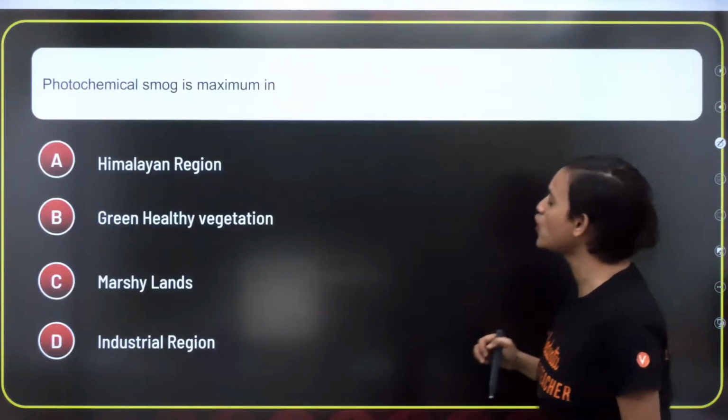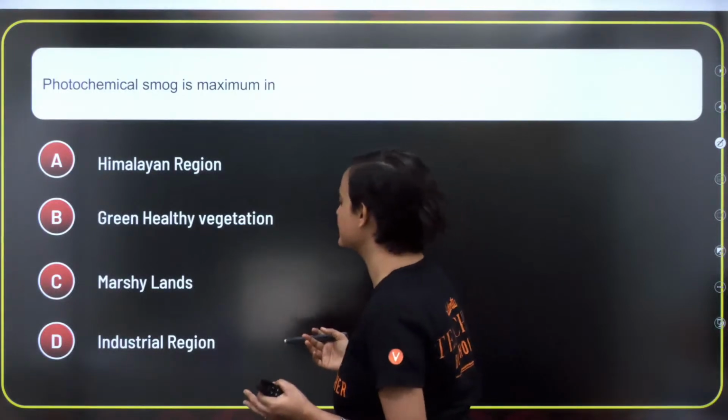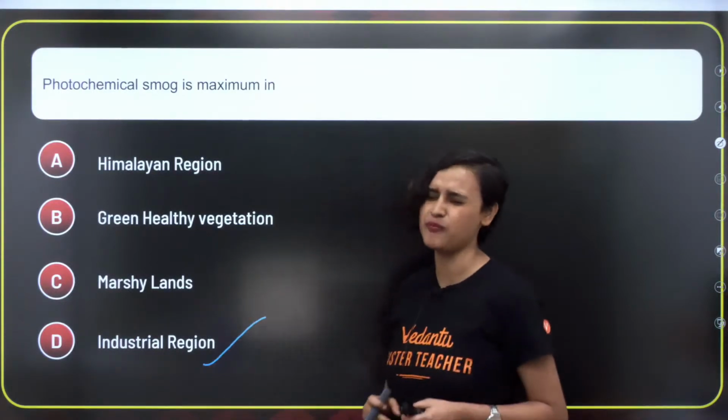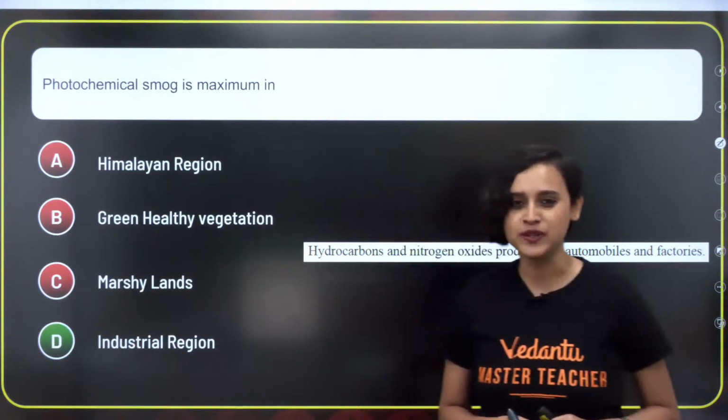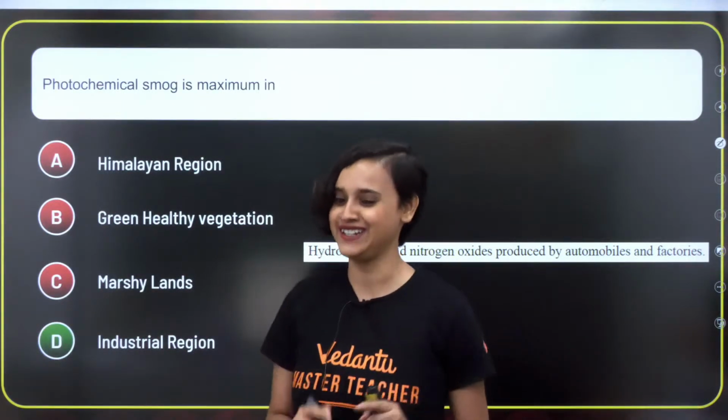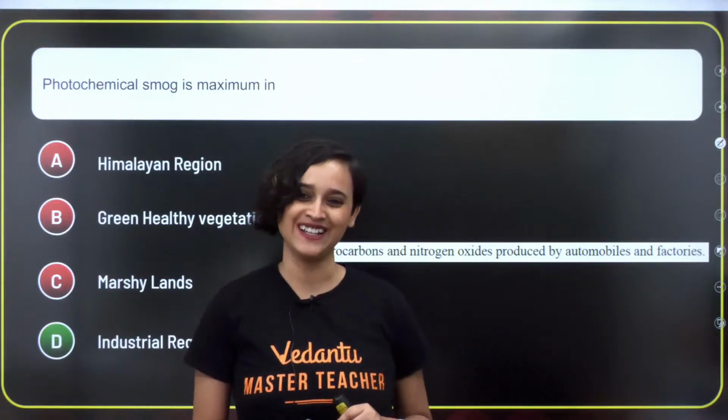This is our answer. Photochemical smog is maximum in, of course, industrial region. Oh my God. What questions NTA has asked this time? Super simple. I'm guessing most of you are going to IITs now, right?